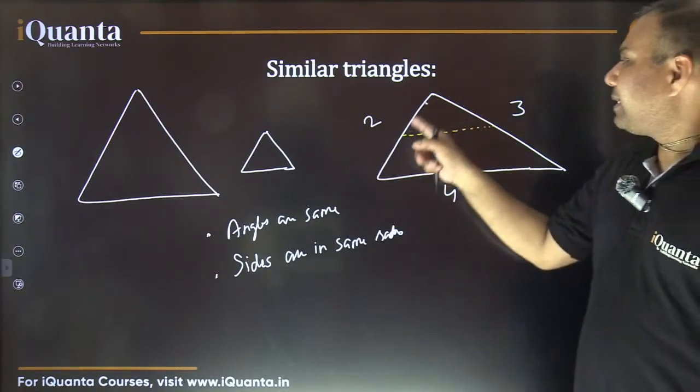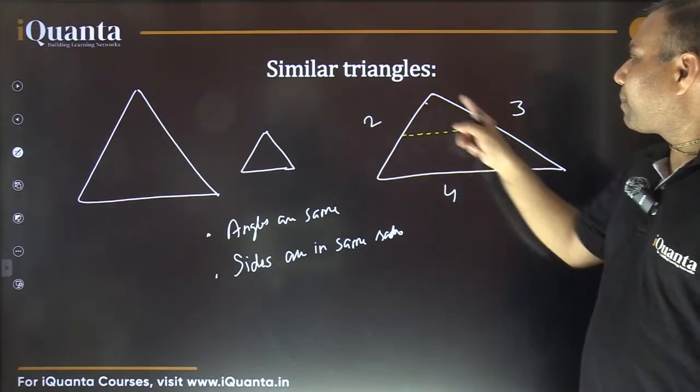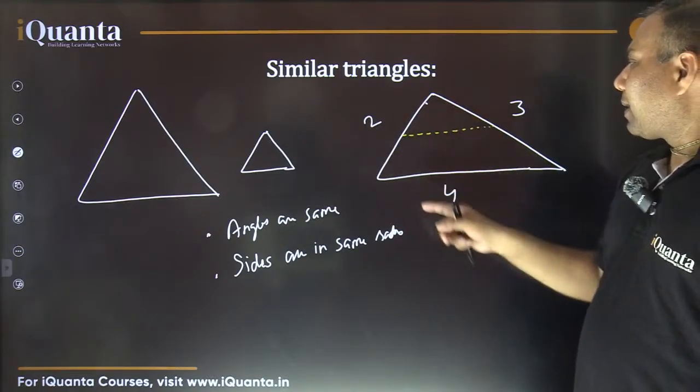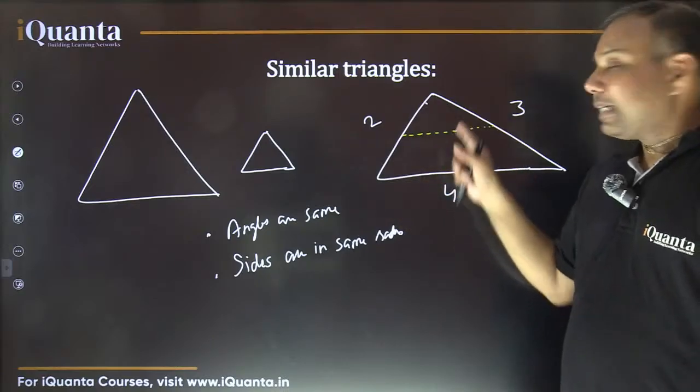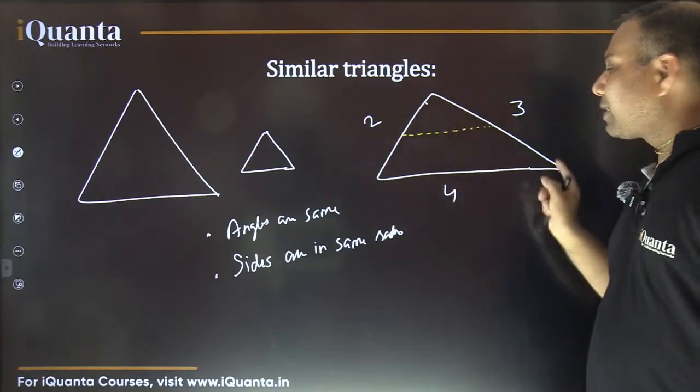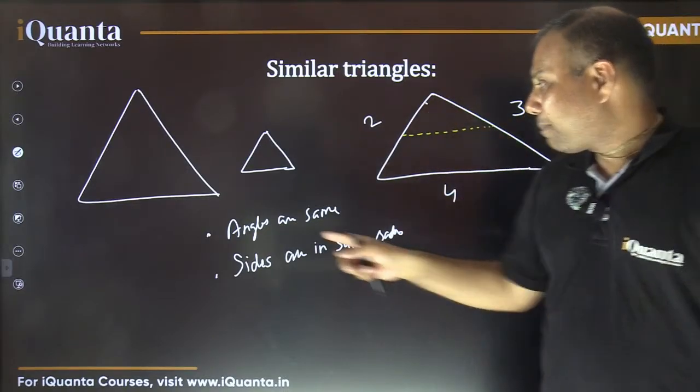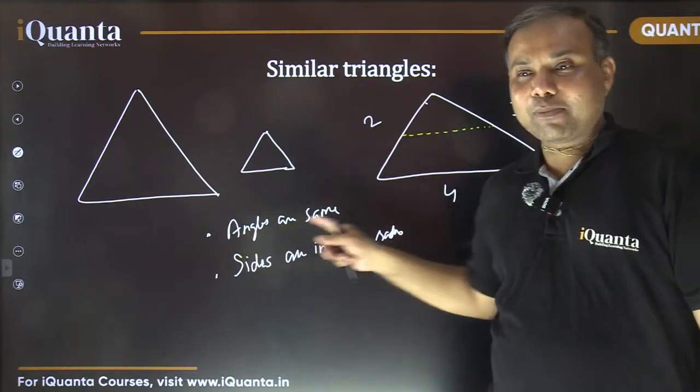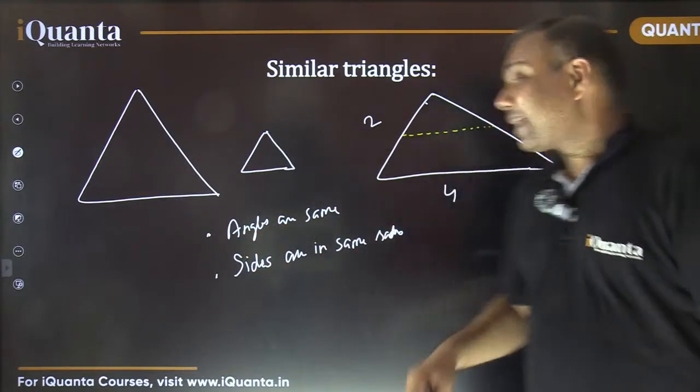Now, please see this triangle at the top, and this complete triangle. I have drawn this line parallel to the base. Now, are these two triangles similar? How to identify? By angles, whether angles are same or not. Yes, angles are same. Kaise pata?